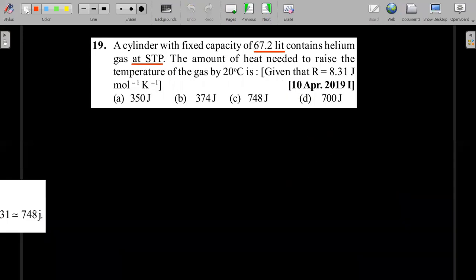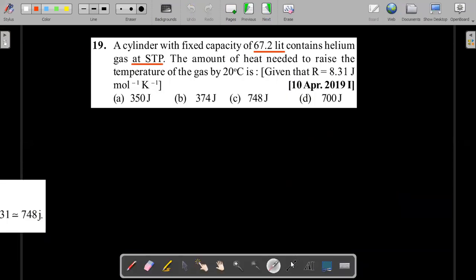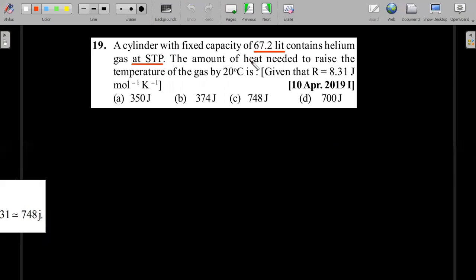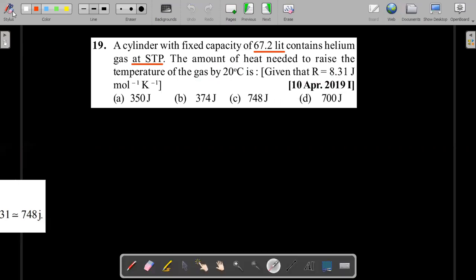Now, I told you about the STP type of question that you'll end up having, wherein there is an advantage for students who remember the 22.4. So let's look at this. A cylinder with a fixed capacity of 67.2 liters contains helium gas at STP. What is the amount of heat needed to raise the temperature of the gas by 20 degrees centigrade, given the value of R in SI units? Okay, so have a try and then match it with your solution on screen right now.